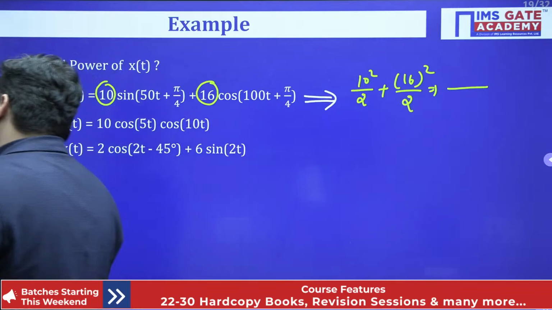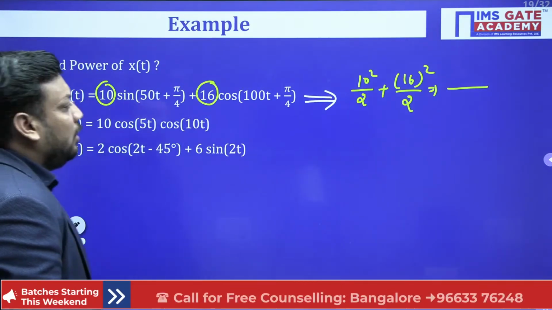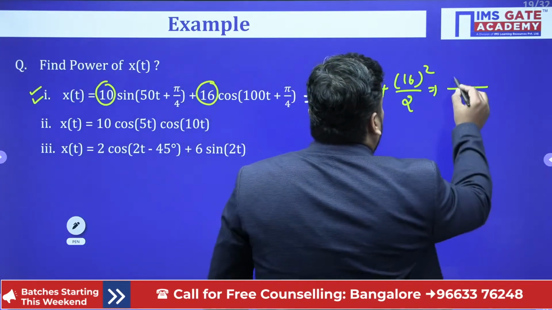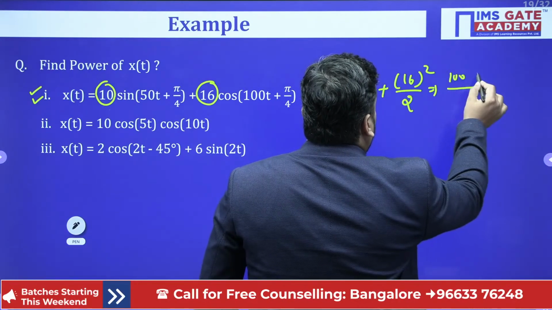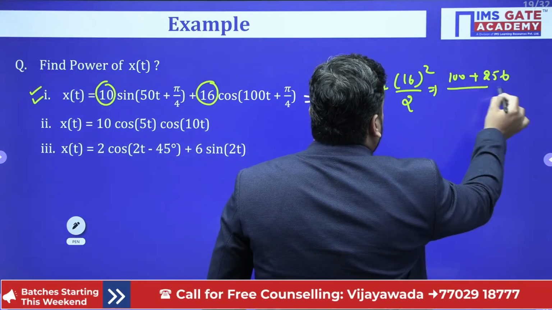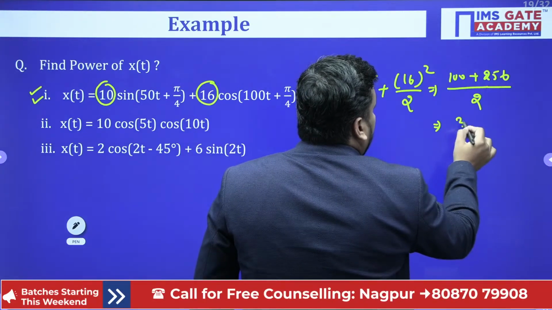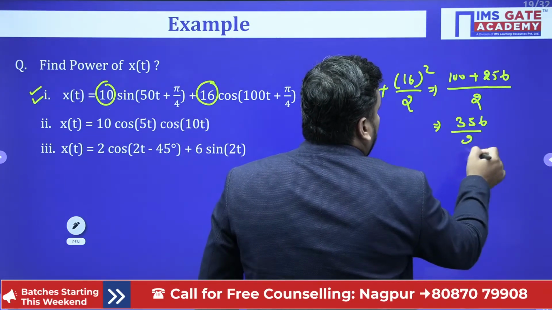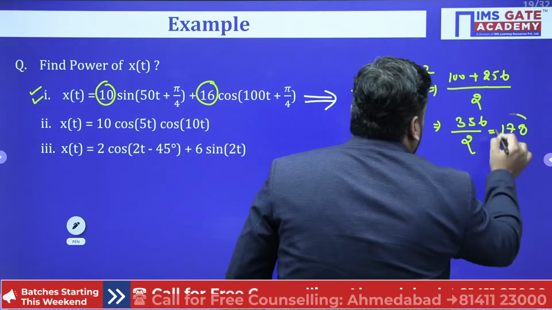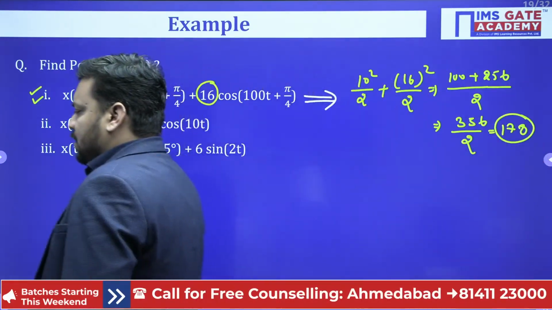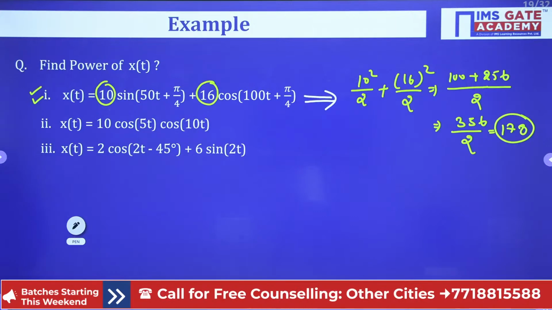No problem, sir. Even when you will add, what you will get? You will get 100 plus 256 upon 2. Yes or no, bacha? So it will be actually 356 upon 2. So actually it will be 178. Bolo haan ya na? Sorry. Shabash.